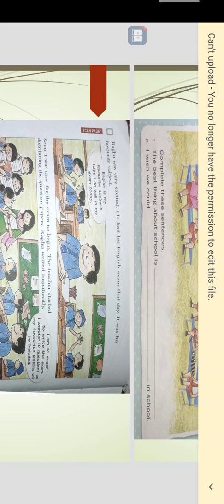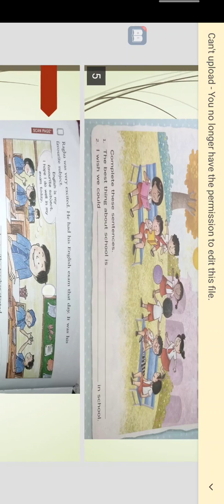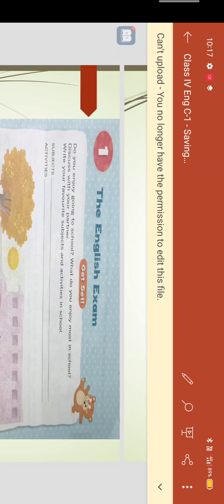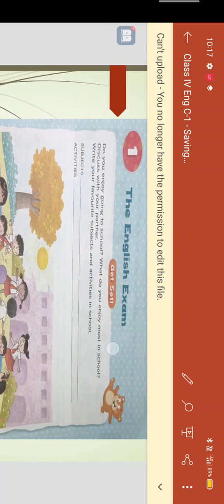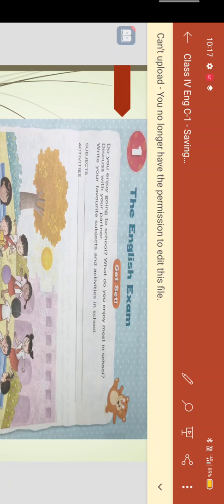So please try to use this. It is one of the supported apps by the publisher, Ratna Sagar Publications. Please use this for external studies or study materials. If you have any doubts about this app, please call me and get clarification. I hope I am clear.